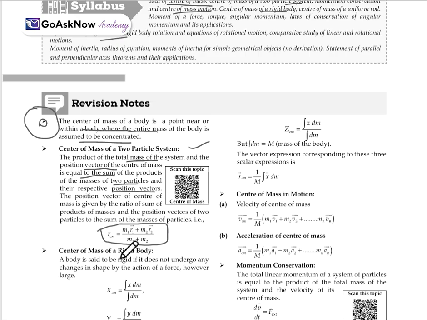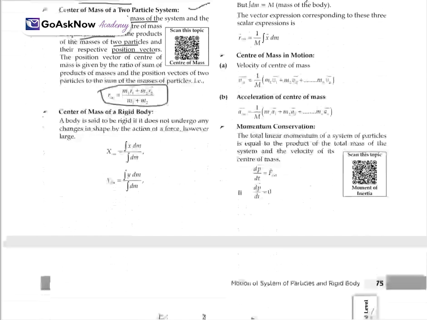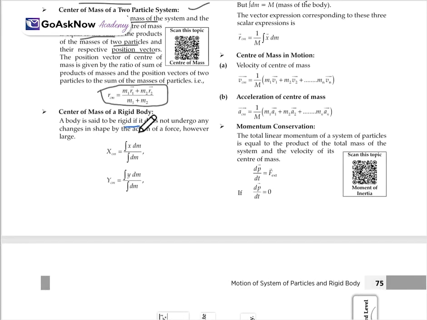Now, center of mass of a rigid body. A body is said to be rigid if it does not undergo any change in shape by the action of forces. If any force is applied but there is no change, then this body is called a rigid body. However large it is, it will remain rigid.